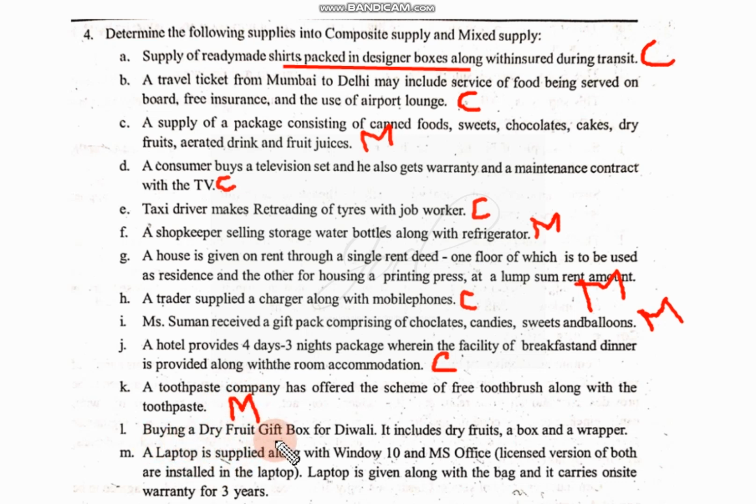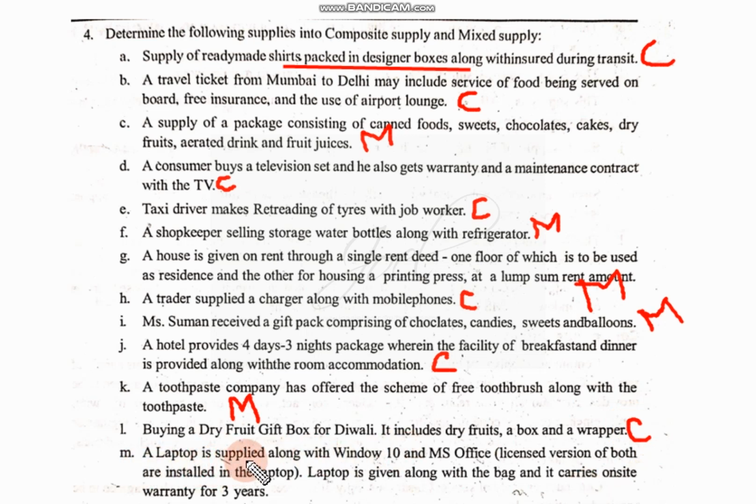Next, buying a dry fruits box for Diwali. It includes the dry fruits box and a wrapper. Correct. The cover is included with the dry fruits. In this example, when you are selling the dry fruits, definitely wrapping is needed, right? So it is naturally bundled. When you purchase dry fruits, along with that the package will come, right? So that is composite supply.